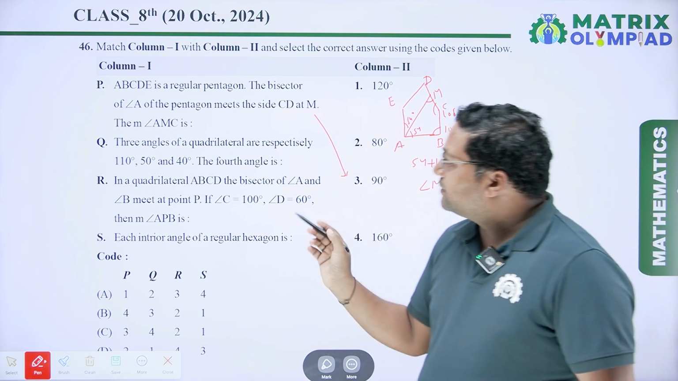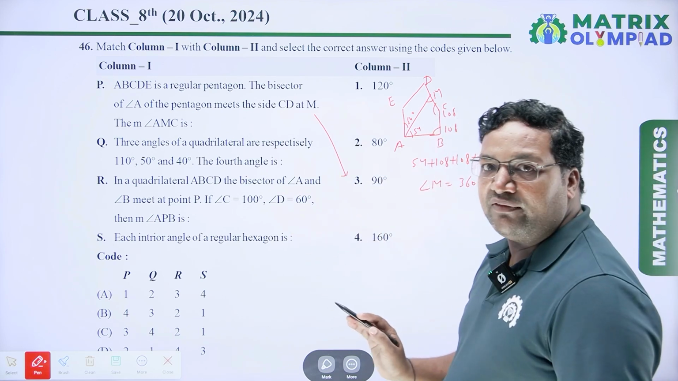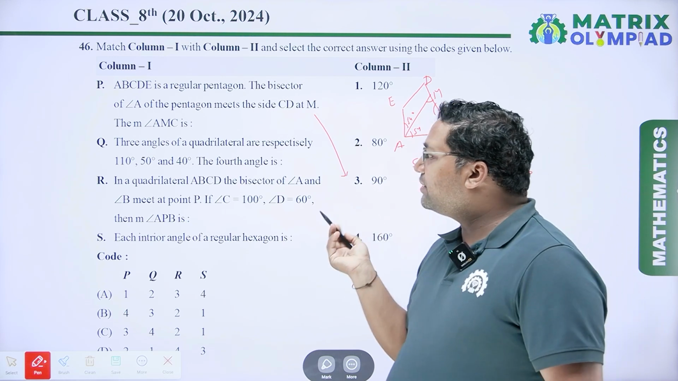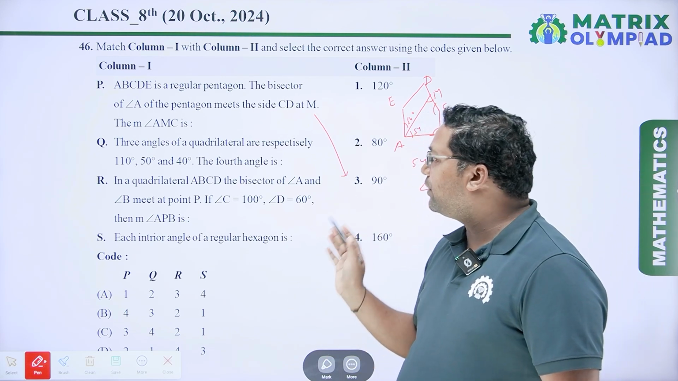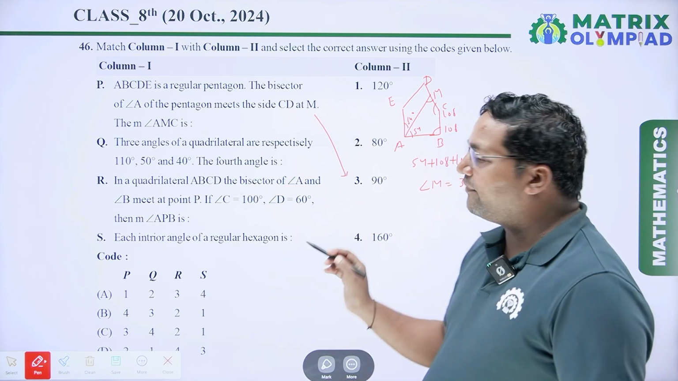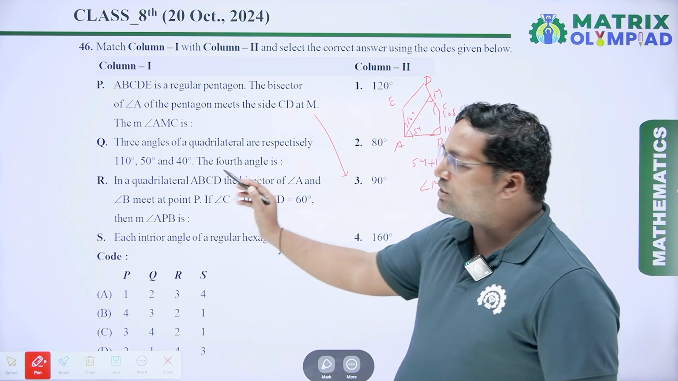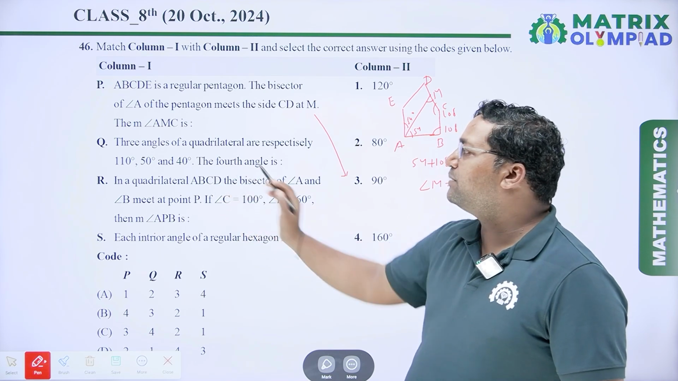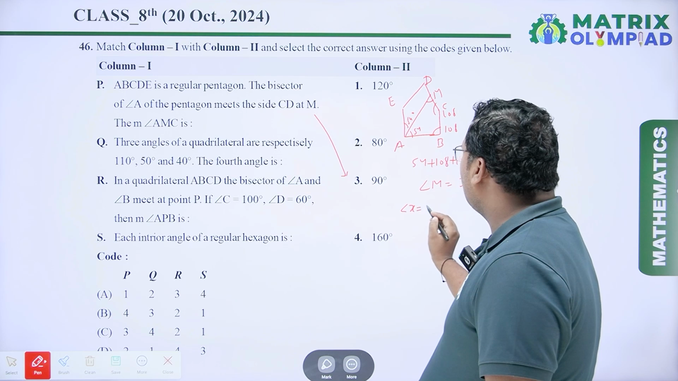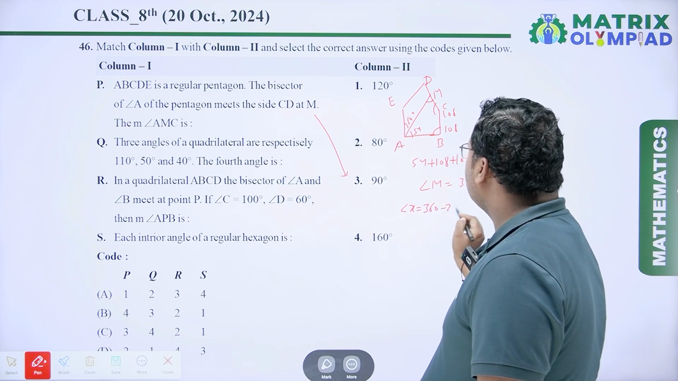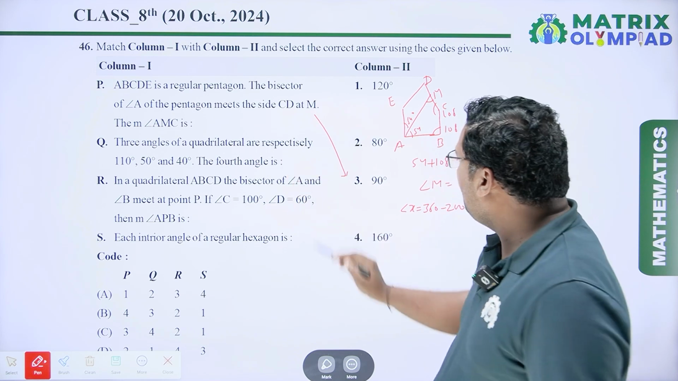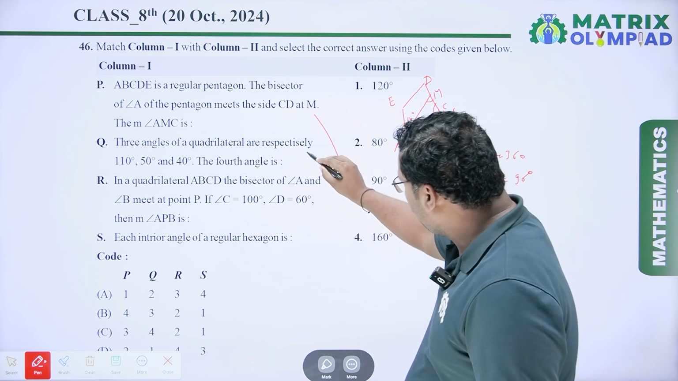Next is three angles of a quadrilateral are respectively 110, 50 and 40 degree. The fourth angle is. So the three angles are given 110, 50 and 40 degree, and we have to find out the fourth angle. So same property we have to apply here. So 110 plus 50 is 160, 160 plus 40 is 200. So the fourth angle X is equal to 360 minus 200, which is equal to 160 degree. So for Q, the angle fourth is 160 degree.